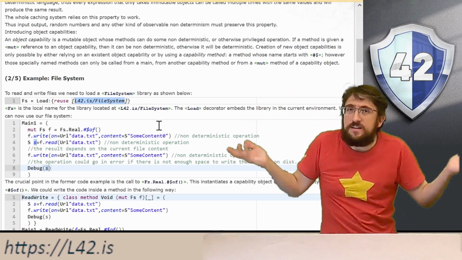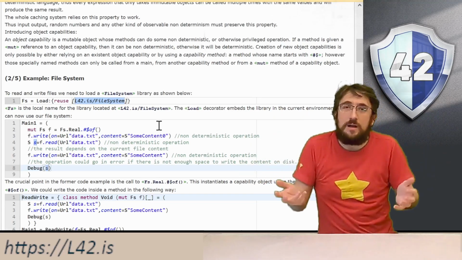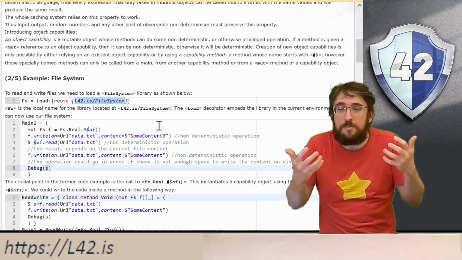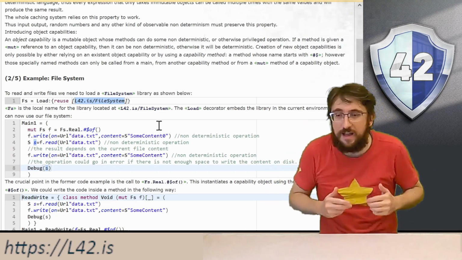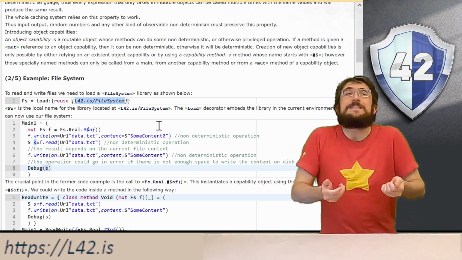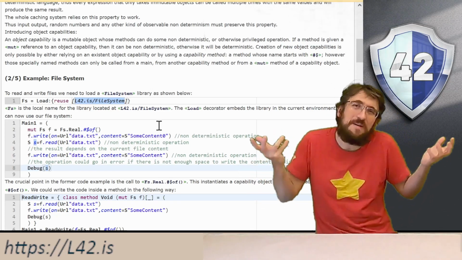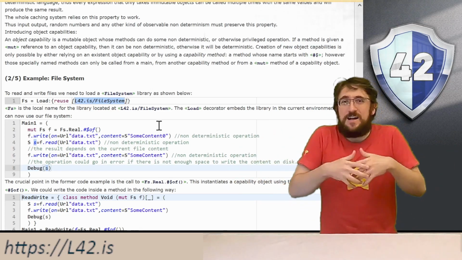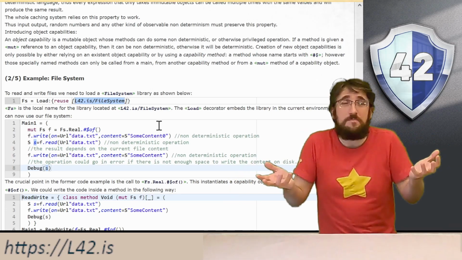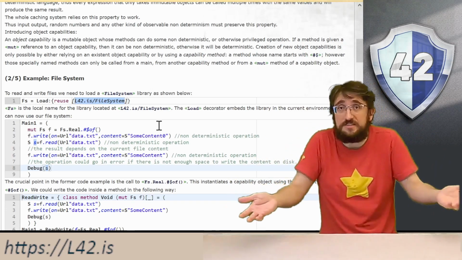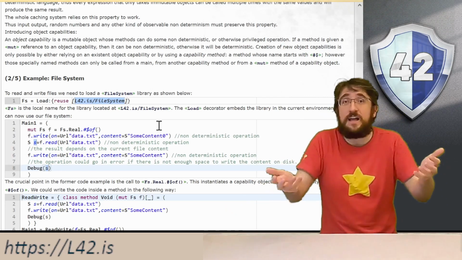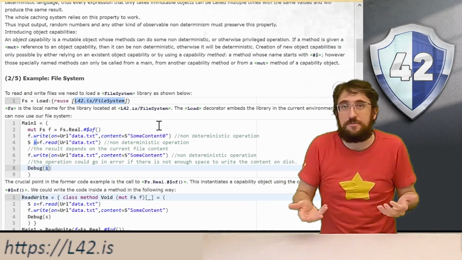And what do you think this is going to be? Well, if you think it's going to be some content 0 just because we wrote that on the file in line 3, well, I have a very bad news for you. It could very well be that between line 3 and line 4, another process had access to that file and wrote something else on it.